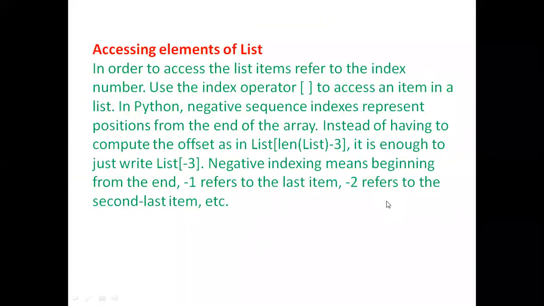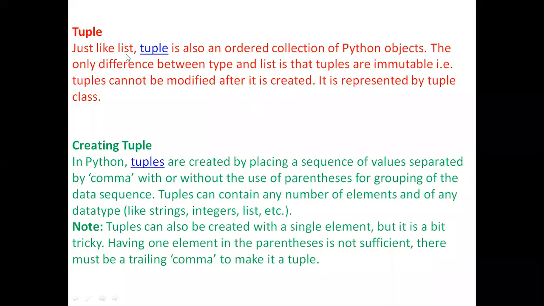Just like list, tuple is also an ordered collection of Python objects. The only difference between the types is that tuples are immutable. Right? See here, tuples are immutable.